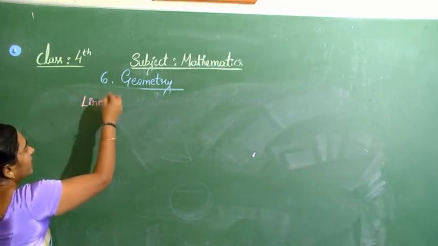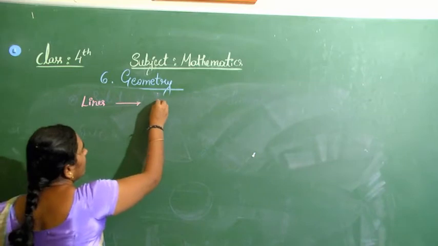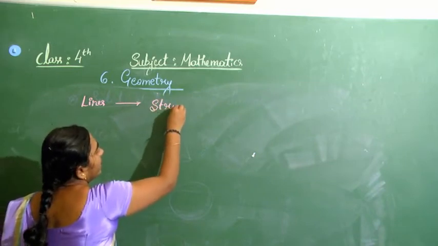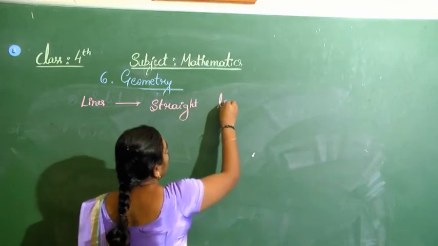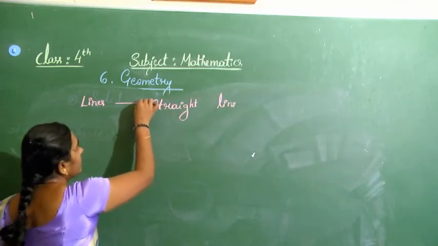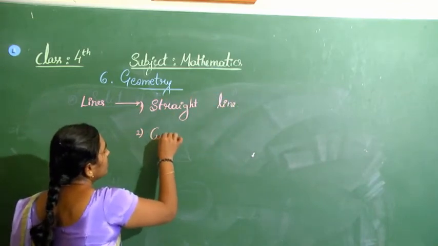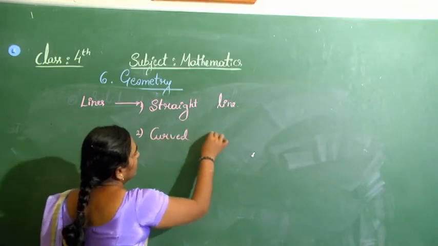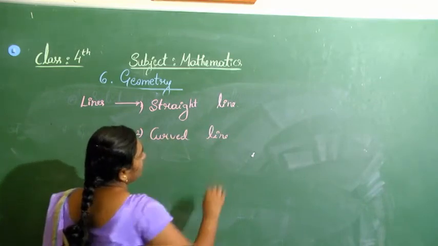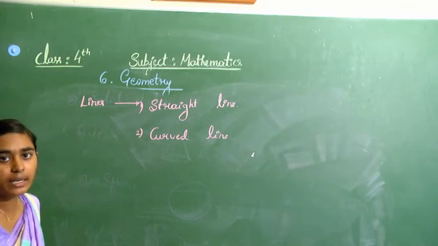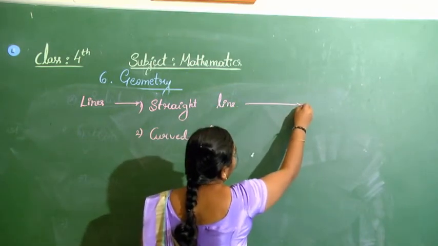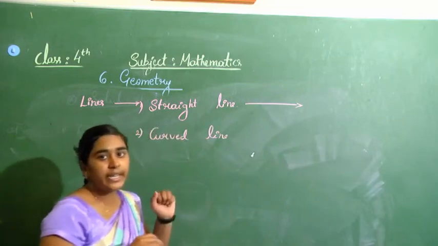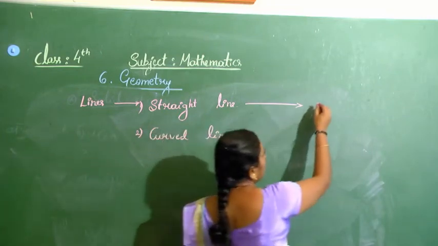There are two types of lines, which are straight line and the second one is curved line. Straight line and curved line. In straight line, again we have three types. Which are those three types in the straight line?